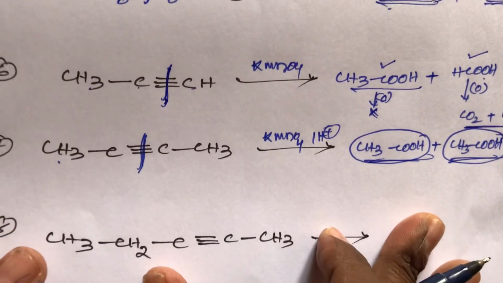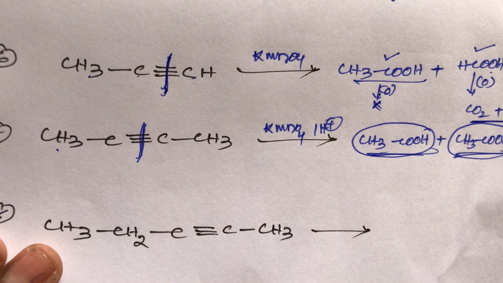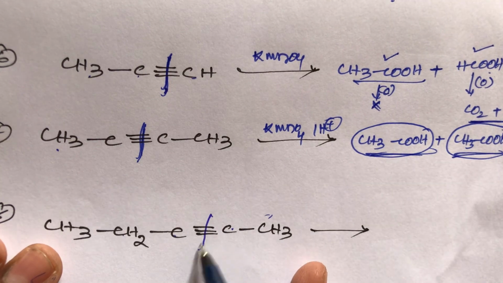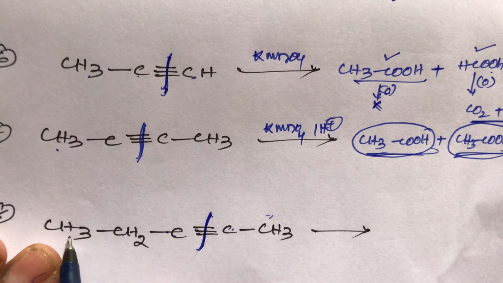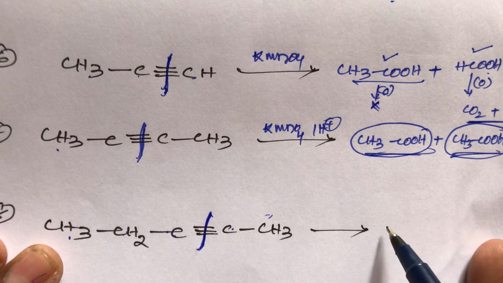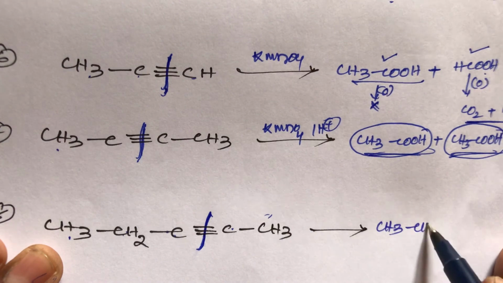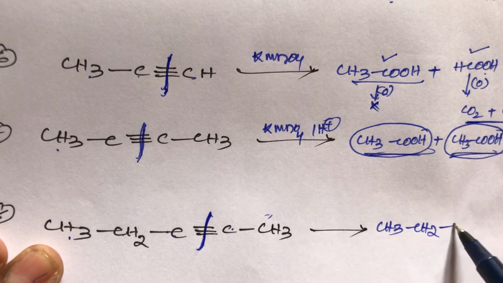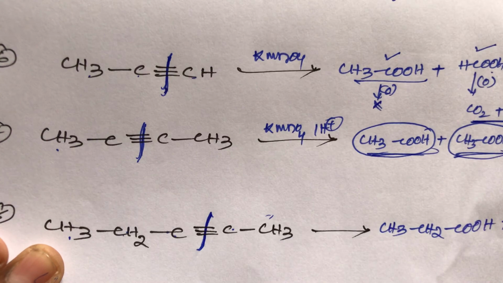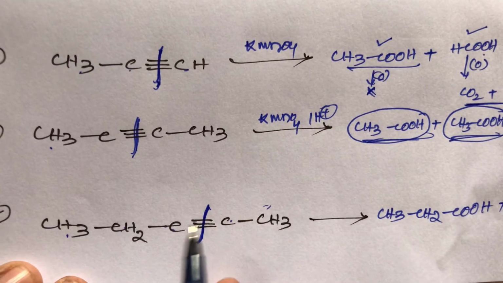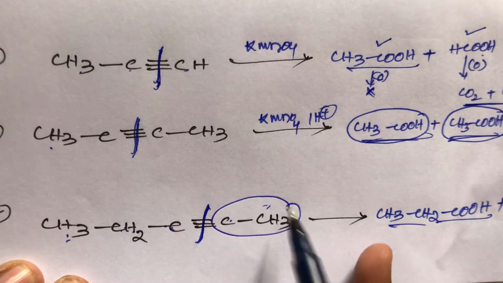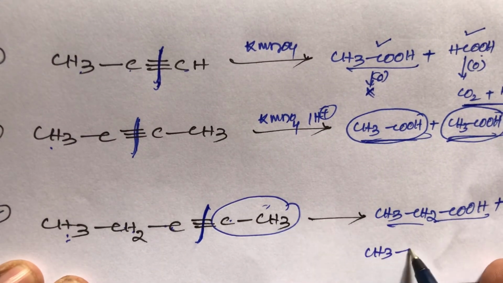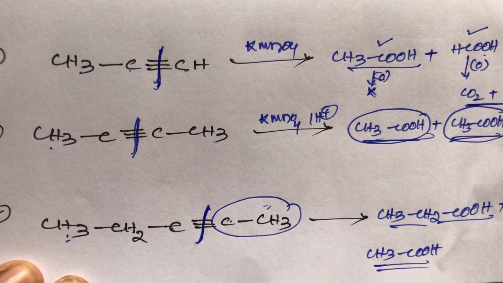Now the next one, student, that is 2-pentyne, 1, 2, 3, 4, 5. It is also an unsymmetrical alkyne, student. Bond cleavage here. On the left hand side 1, 2, 3 carbons are there, right hand side 2 carbons are there. So what is the product? CH3CH2COOH, propanoic acid, plus another one. Left hand side 3 carbons are there, so that is propanoic acid, and right hand side only 2 carbons are there, that is acetic acid, CH3COOH. This is the simple trick, student.